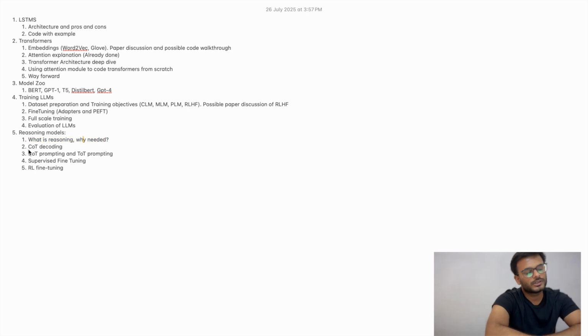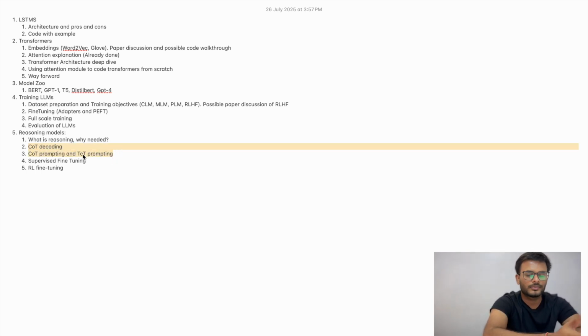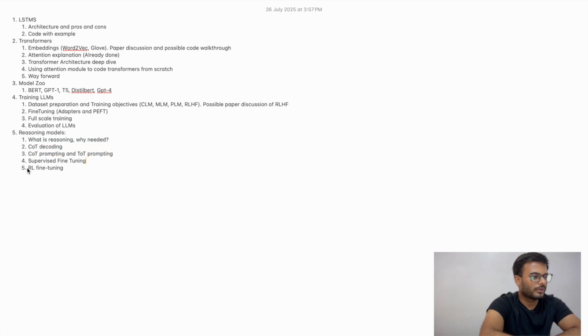So COT decoding, COT stands for chain of thought. If you have heard about Rapid Bansal from Meta's AI lab, he is the one who revolutionized LLMs by introducing chain of thought. So we'll be going through chain of thought decoding and certain prompting methods. TOT is basically tree of thoughts, an advanced version of COT, and certain prompting that can help your model do well. We'll be covering those, and then we'll be going through RL fine tuning.